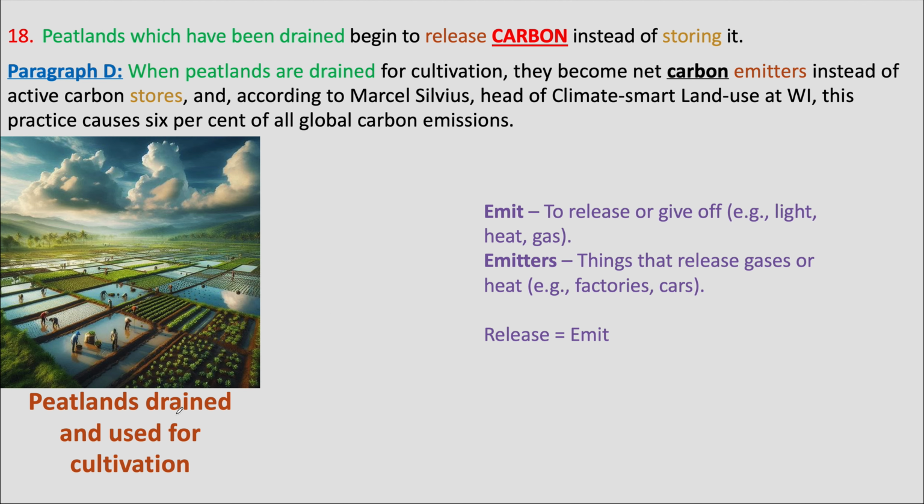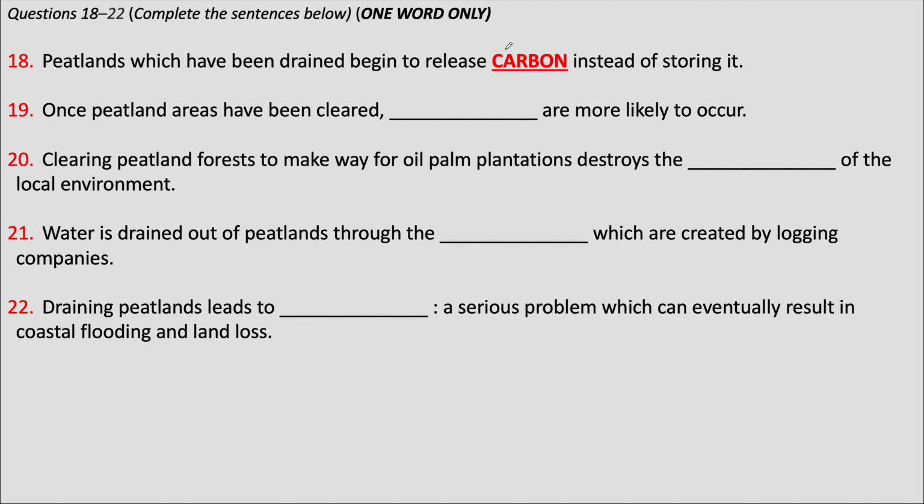When peatlands are drained and used for cultivation, they become carbon emitters. That is, they emit or release carbon instead of carbon stores. So they do not store carbon, they emit or release carbon. The answer to the 18th question is carbon.